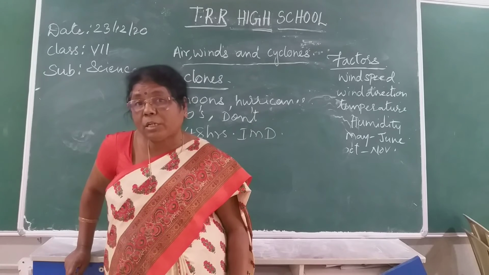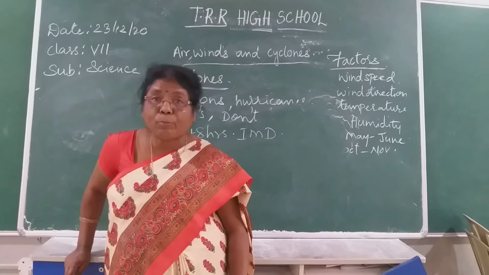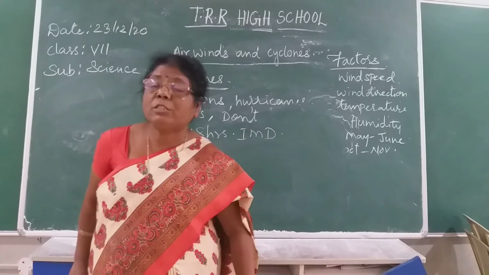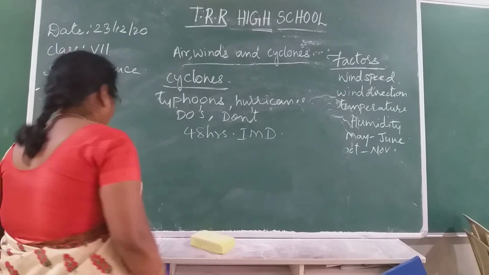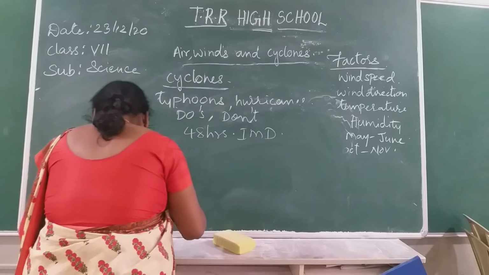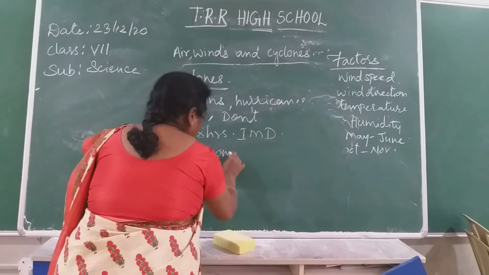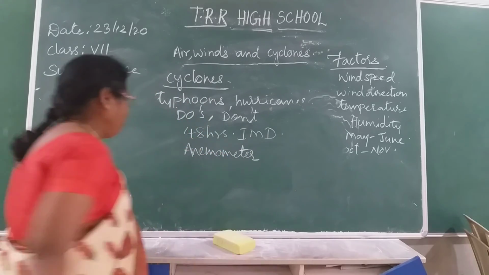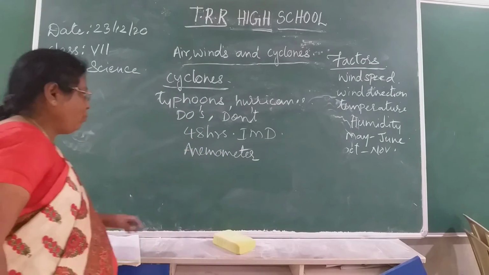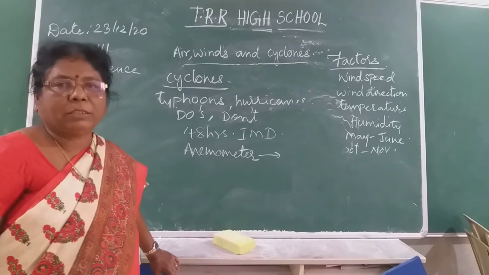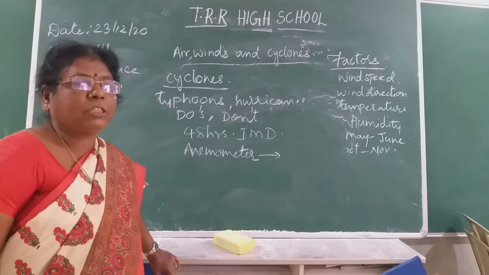So 80 km per hour. Have you heard this? 120 kilometers per hour. So we can measure the speed of the wind by an instrument, that is what you call it, anemometer. To find the wind speed, we use the anemometer, isn't it? What is the speed of the wind?